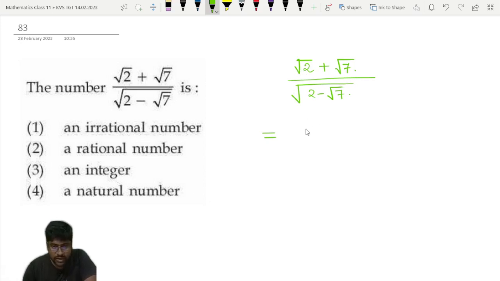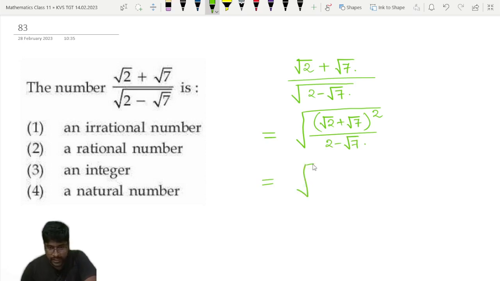First, I will take the total root over. The numerator will become root 2 plus root 7 whole square, and below I will write 2 minus root 7.